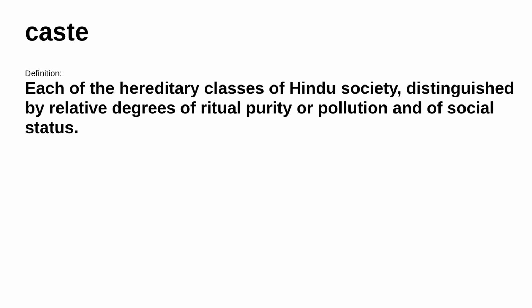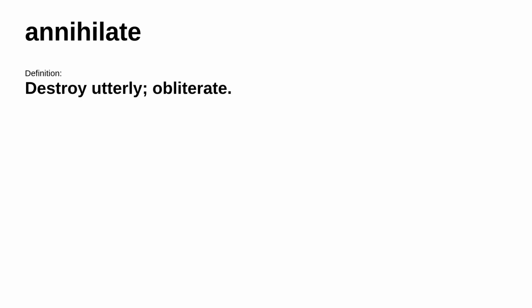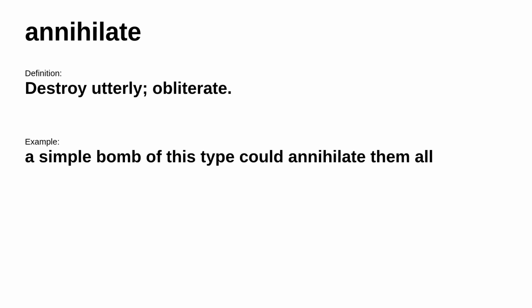Next up, caste. It's defined as each of the hereditary classes of Hindu society, distinguished by relative degrees of ritual purity or pollution and of social status. Consider this example, members of the lower castes. Up next, annihilate. It's defined as destroy utterly, obliterate. Consider this example, a simple bomb of this type could annihilate them all.